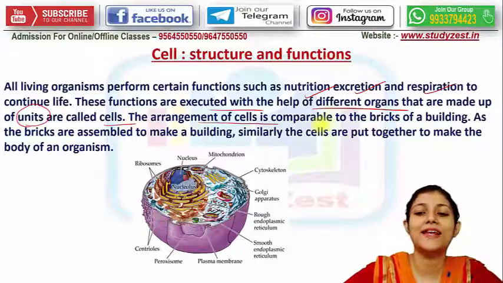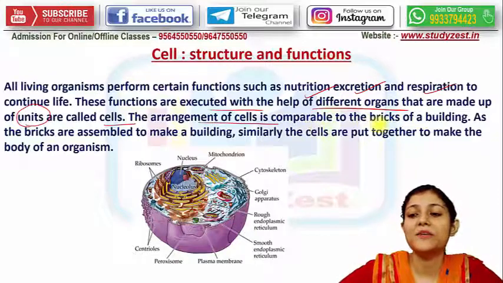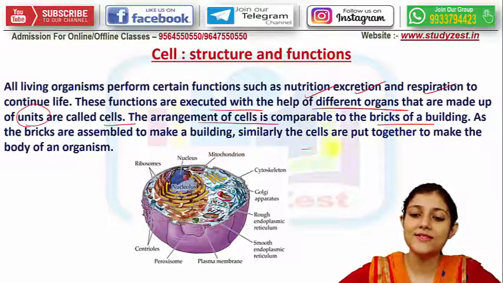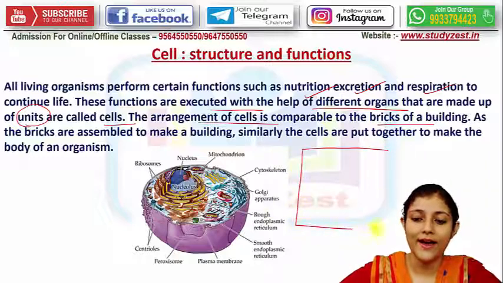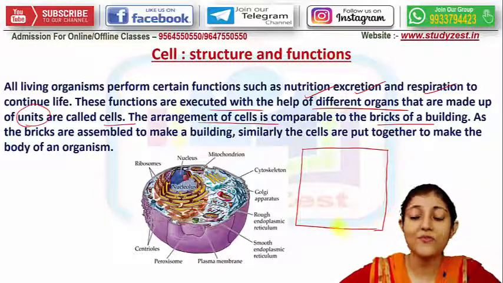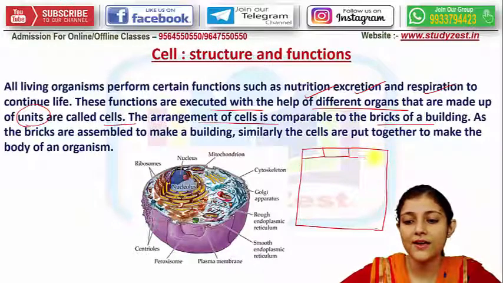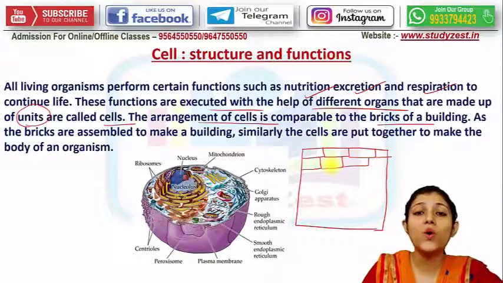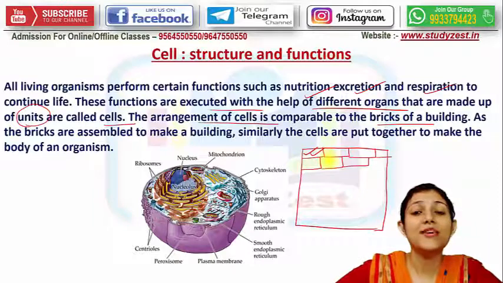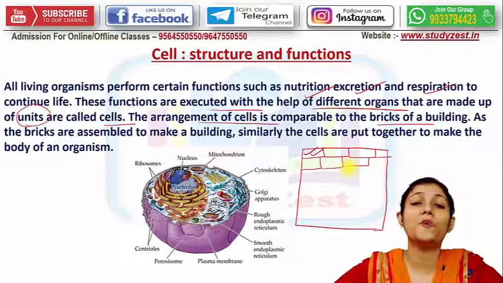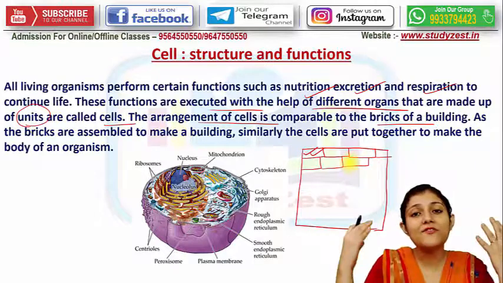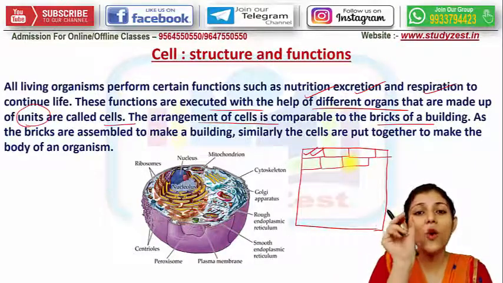Now the arrangement of cells can be compared with the bricks of a building. Suppose this is a wall, and this wall is definitely made up of bricks. This is one brick, this is another. In this way the whole wall is made, right? The single brick is the basic unit forming the whole wall. Like that, each and every living body is made up of that small unit.